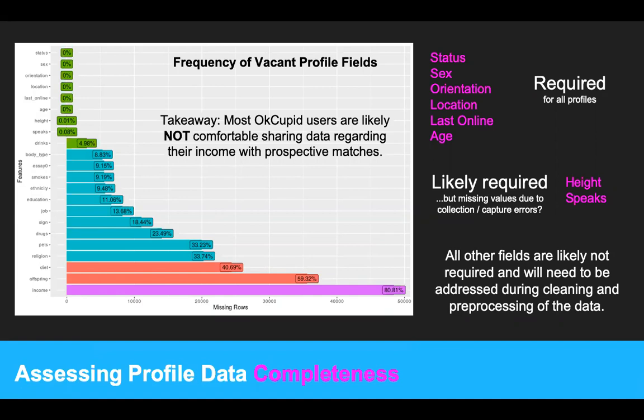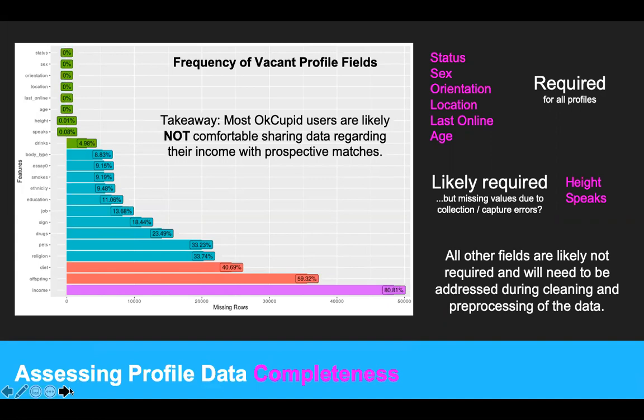As an entry point into the processing of our data, we globally assessed what the users actually provided in terms of data on their profiles in order to assess how we might want to address any missing values in our data set. So we plotted the number of NA values across all the parameters available to us for entry on user profiles. And NA values indicate that either the user decided not to include the information on their profile, or that there was a data entry or capture error.